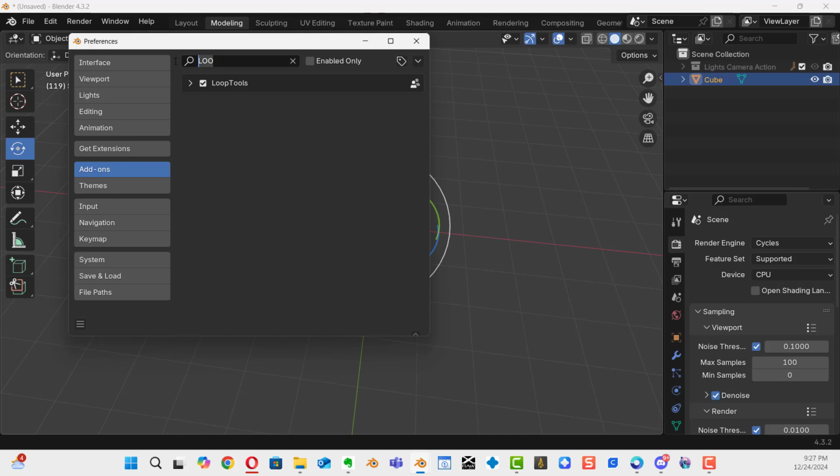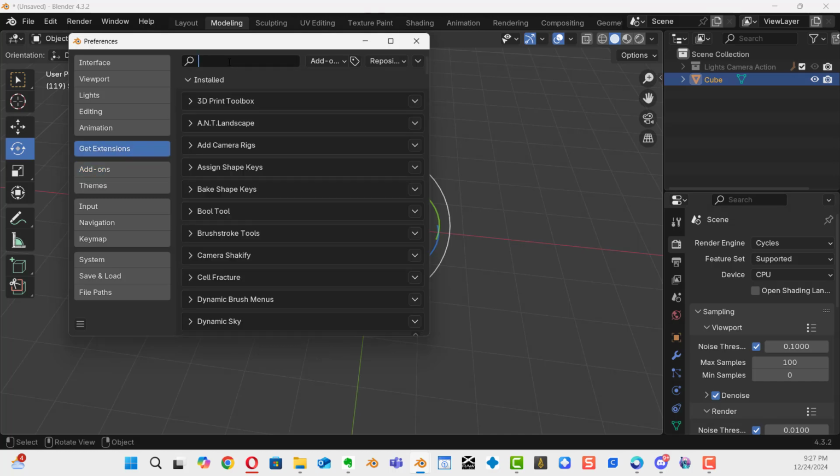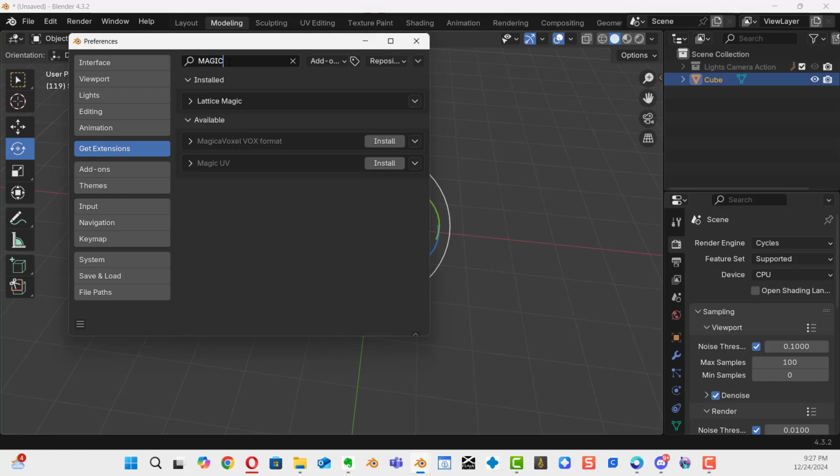Magic UVs is very helpful. All right, MAG. And now this one's Lattice Magic, so I want Magic UV. I'm not seeing it under add-ons, but if I go to extensions and search Magic, we have it right there. Now, you will notice on mine it's not installed.